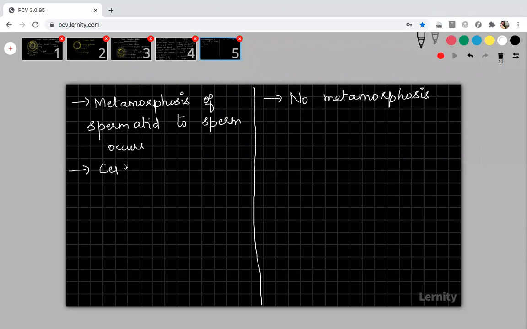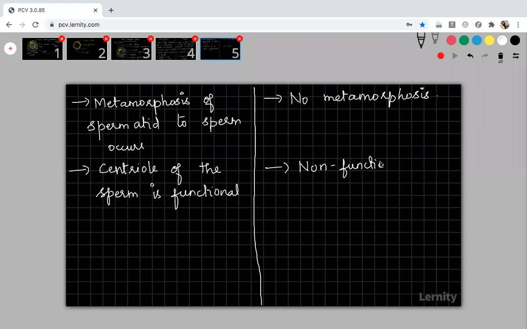Then the centriole of the sperm is functional. In the sperm cell, the centrioles we discussed, you remember? Proximal centriole and distal centriole. Proximal centriole initiates the first cleavage of the zygote. Distal centriole elongates as an axial filament that helps in movement. Both the centrioles of the sperm are functional. And in the egg or ovum, the centriole is non-functional. Centriole will not do any function in the egg or ovum. Okay.